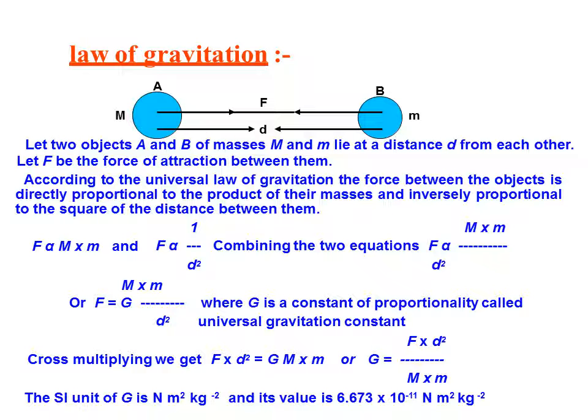By cross multiplying we get F into d square is equal to capital G into capital M into small m, or G is equal to F into d square divided by the mass of object A and the mass of object B. The SI unit of G is N m square per kg square, and the value is 6.673 into 10 to the power minus 11 N m square per kg square. All of this we will explain later on.